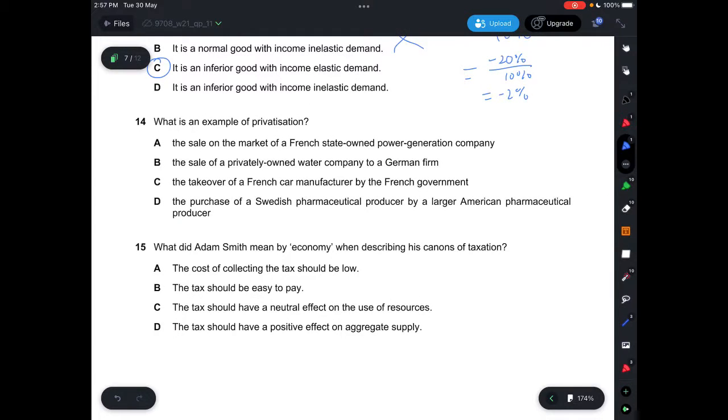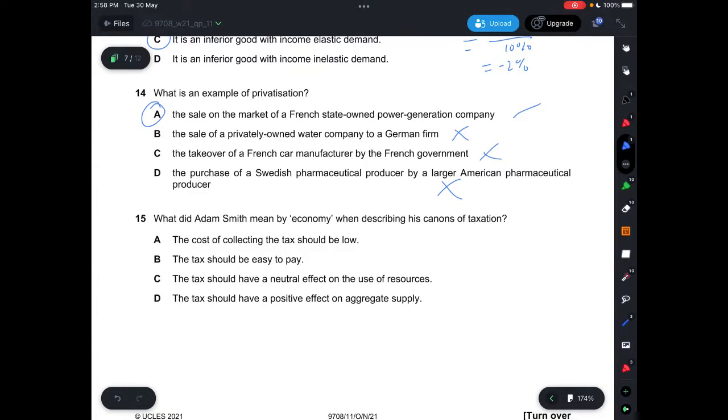Privatization is basically turning a nationally owned firm into a private firm. So A, it says a sale on the market of a French state-owned power generation market. That's correct. B, it says a sale of a privately owned water company to a German firm, which is basically privately owned to privately owned. C says a takeover of a French car manufacturer by the French government, that's nationalization. D says the purchase of a Swedish pharmaceutical producer by a larger American pharmaceutical producer. This is private firm to private firm. So it has to be A.